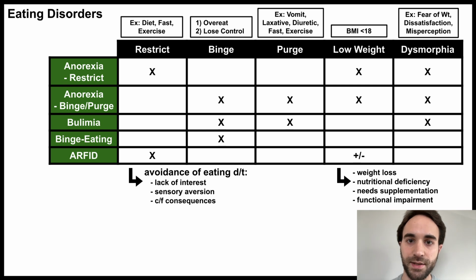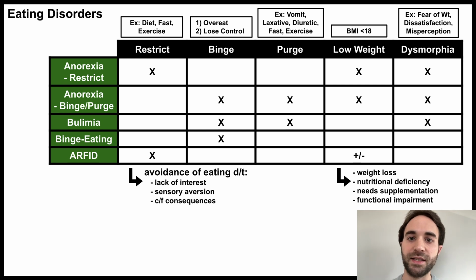It refers to any pattern of avoidance of eating due to any reason. Common reasons include lack of interest in eating, a sensory aversion to particular aspects of food such as smells or textures, or concern for consequences of eating, such as a fear that they will vomit after eating. To meet criteria for ARFID, this avoidance of eating needs to be associated with at least one of 4 consequences: weight loss, nutritional deficiency, need for nutritional supplementation such as with a feeding tube, or functional impairment.